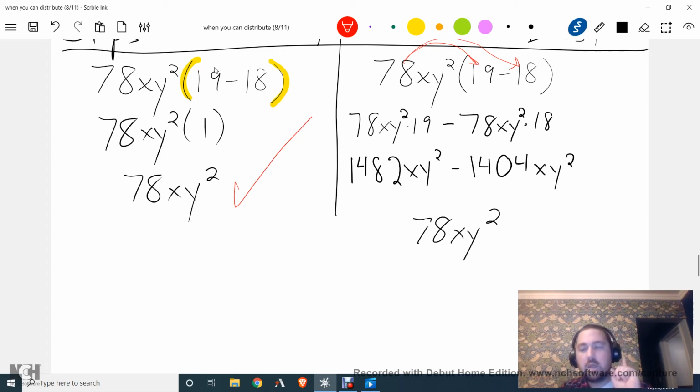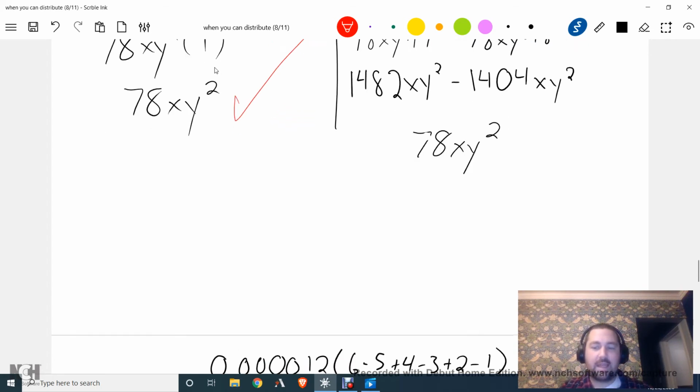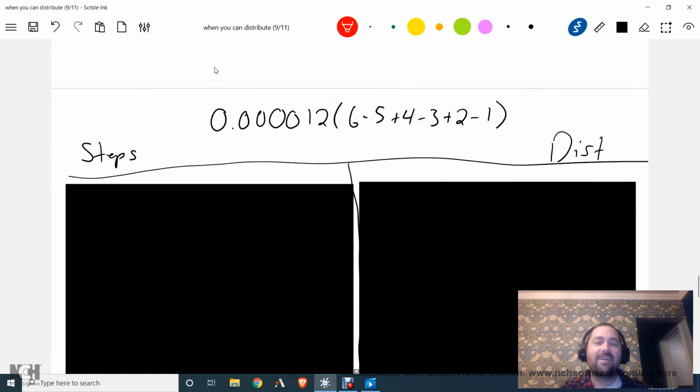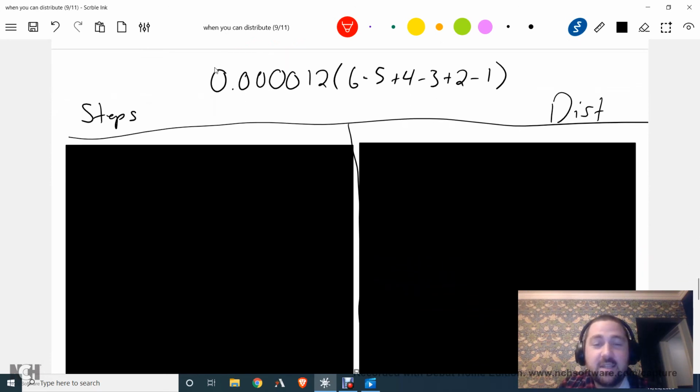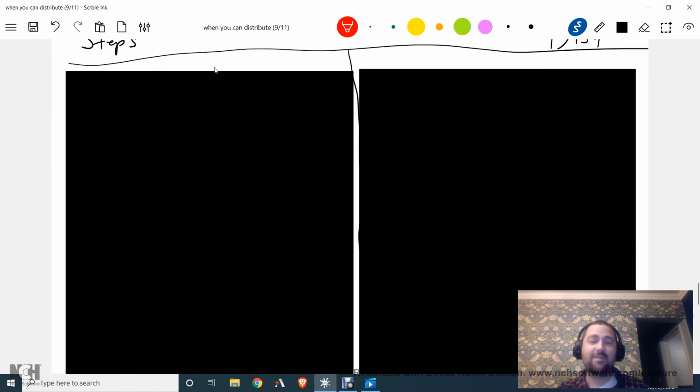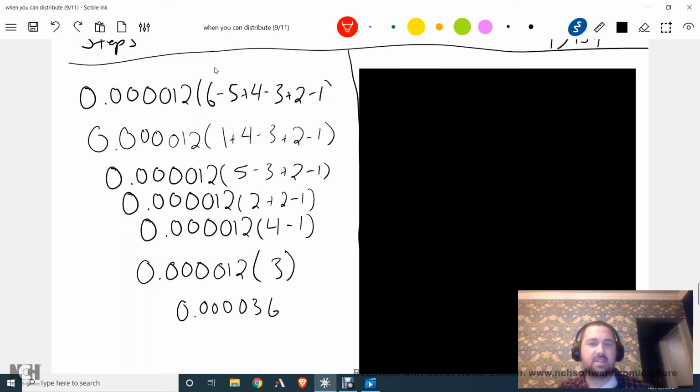Again, one more, so I'm not dragging it. This is dragging it. It's 0.000012 times 6 minus 5 plus 4 minus 3 plus 2 minus 1. Okay, I'm not going to show you each individual thing working on this because it would just take a long time, but here is the entire process, right? So this is what we're working with.